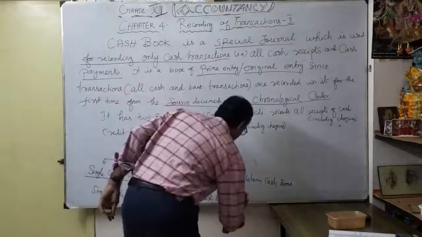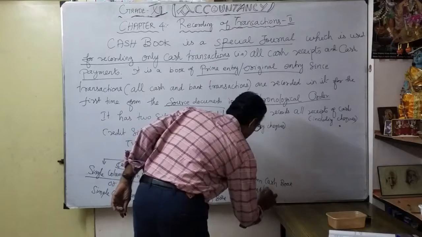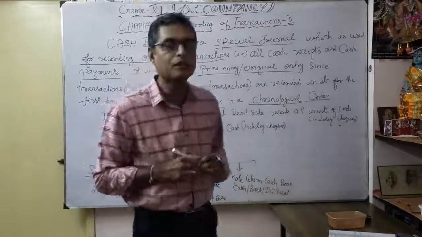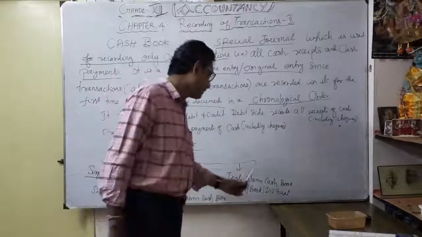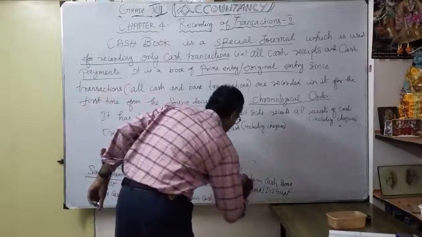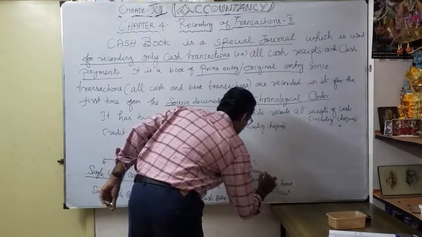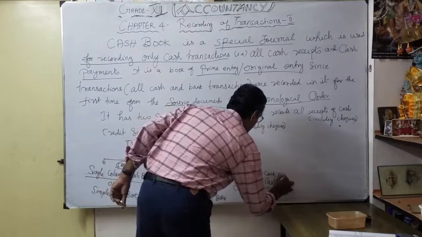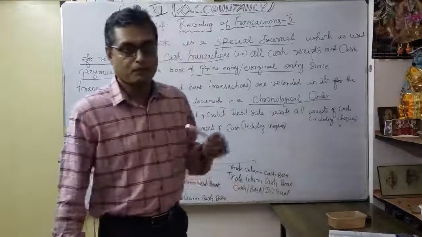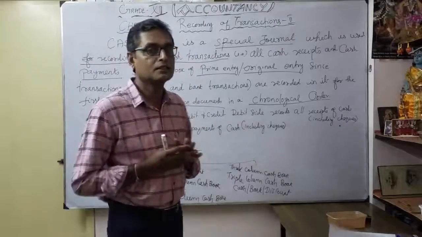It will consist of cash and also bank and also the discount part. What is the discount part? Whether it is discount received or discount allowed, that is also going to be entered. That's why it is called 3-column cash book or triple column cash book. For understanding purposes we should know about this, but when we move to higher classes, definitely we should know this triple column cash book.